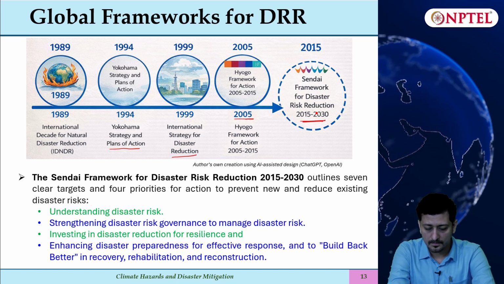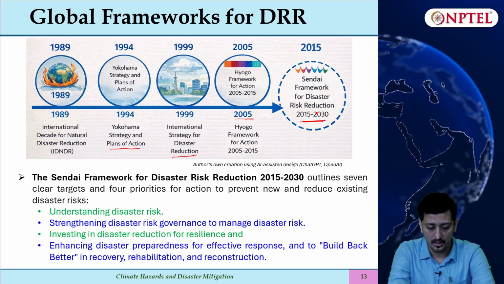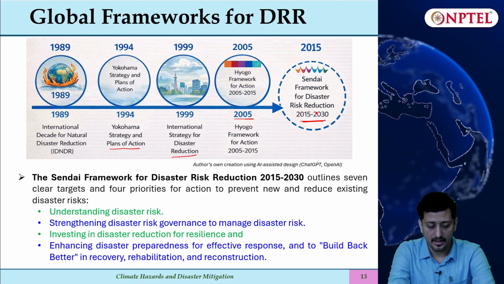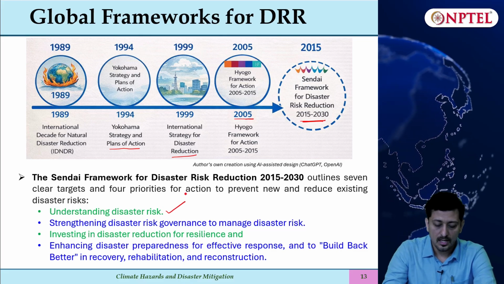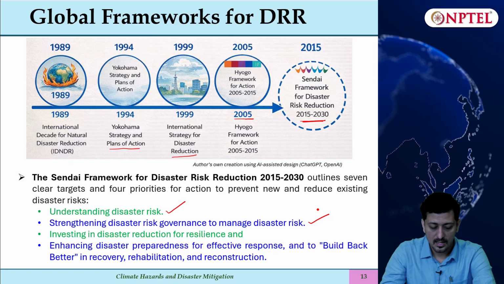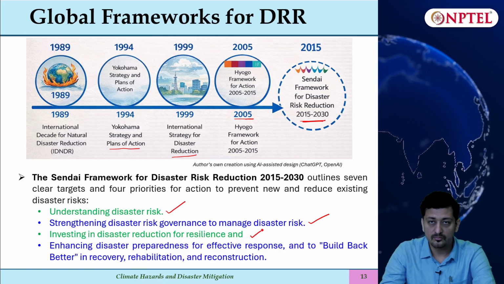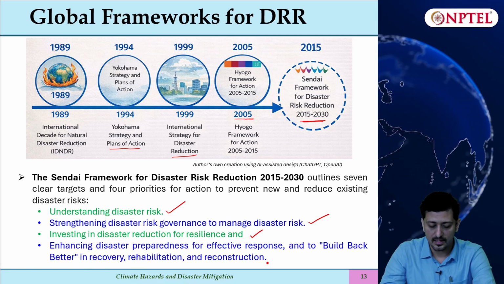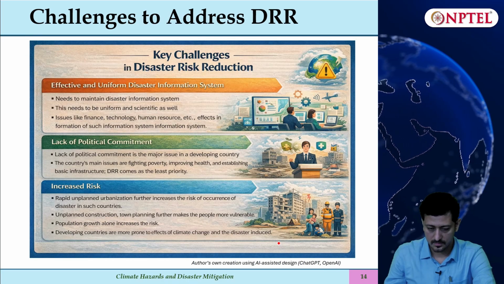There are four priorities proposed under the Sendai Framework: understanding the risk, strengthening the disaster risk governance, investing in disaster reduction for resilience, and enhancing disaster preparedness for effective response.